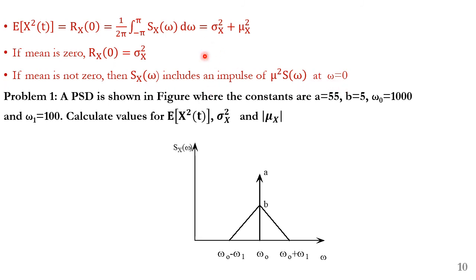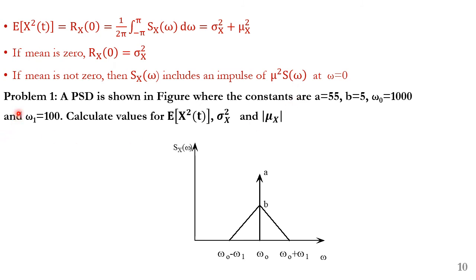This is very, very important. You should remember that if the mean is not 0, then Sx of omega is going to include an impulse at omega equal to 0, and the magnitude is mu square times the delta of omega.